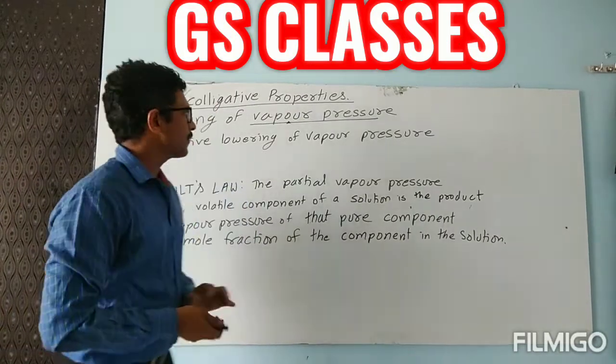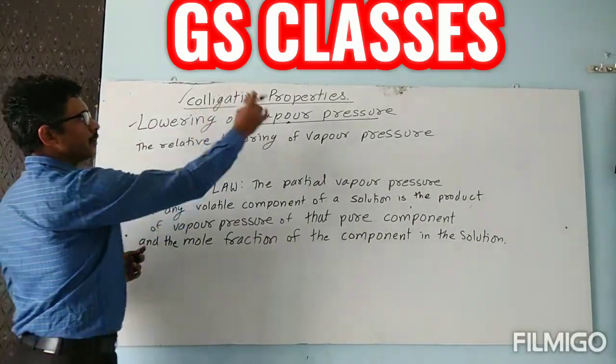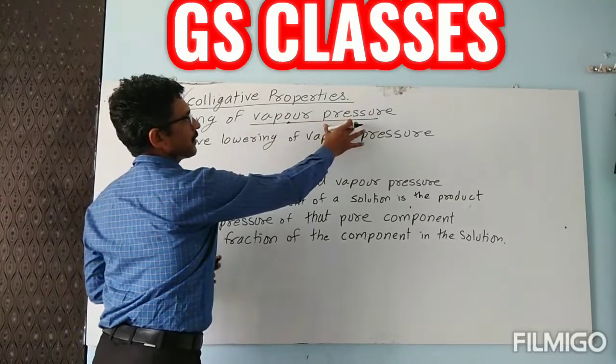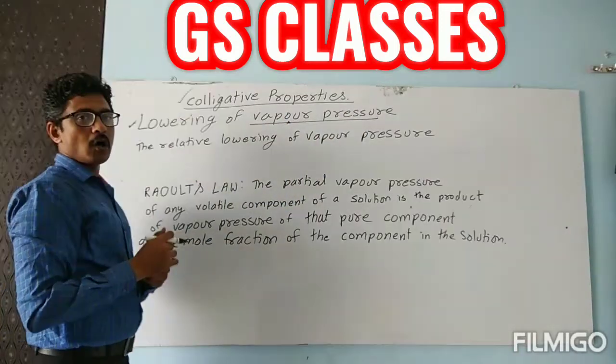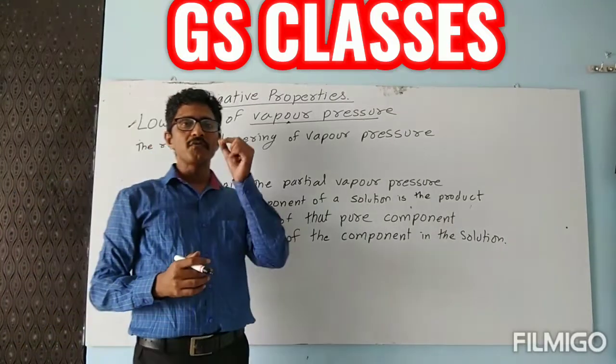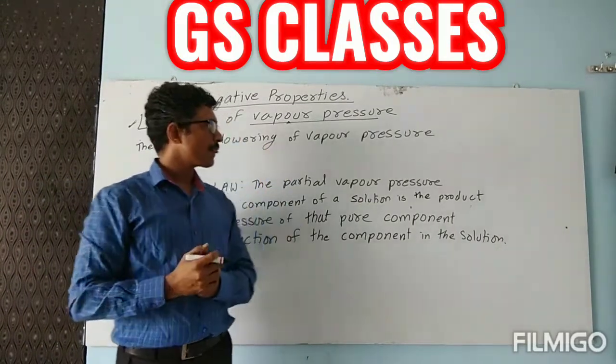So, students, after studying vapor pressure, now we will study what is the meaning of lowering of vapor pressure.